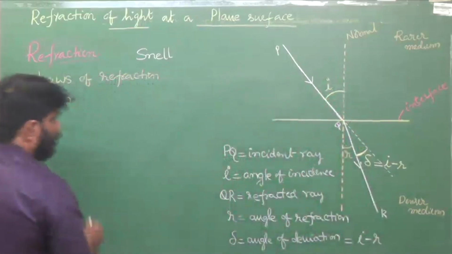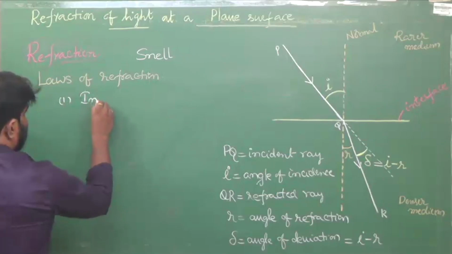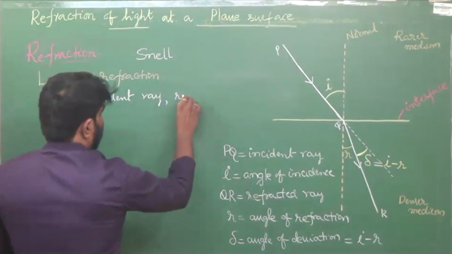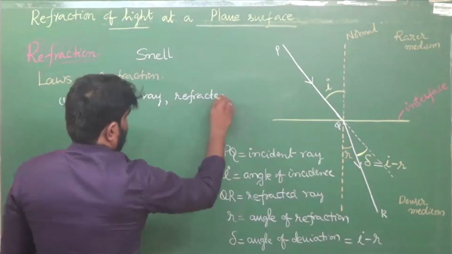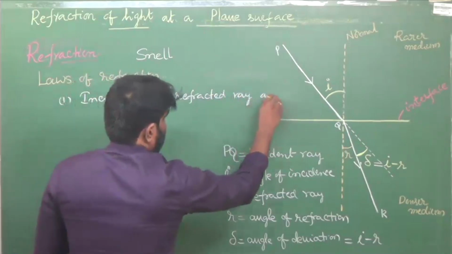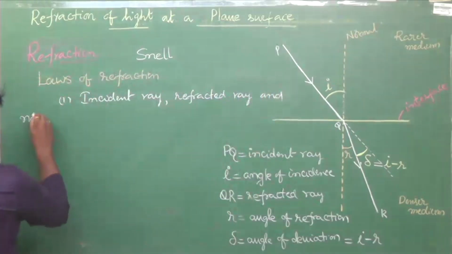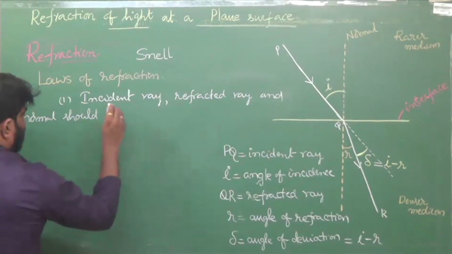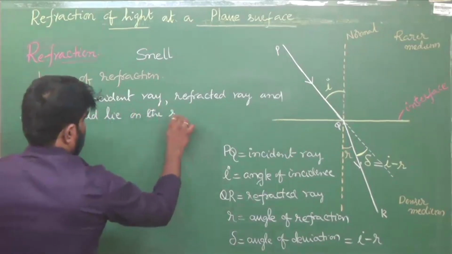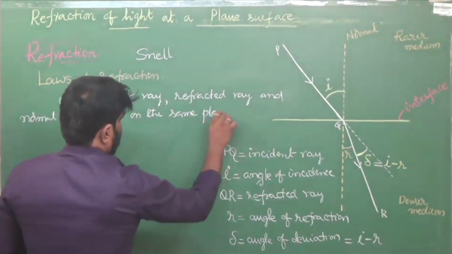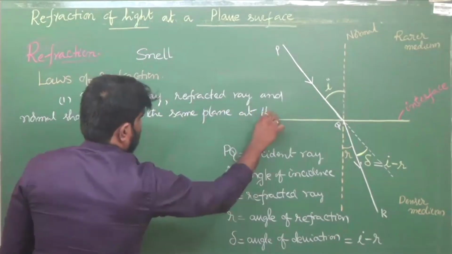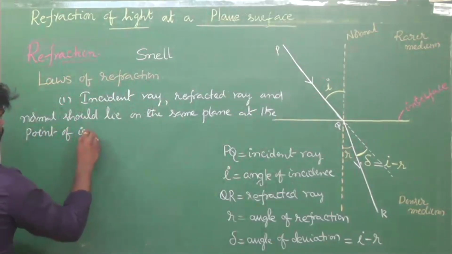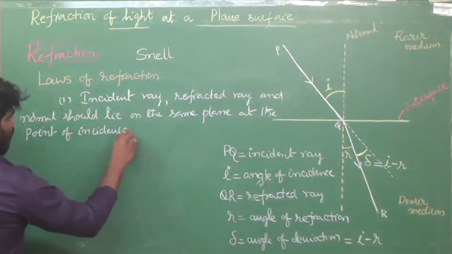So tell me that incident ray, refracted ray, and normal should lie on the same plane at the point of incidence.